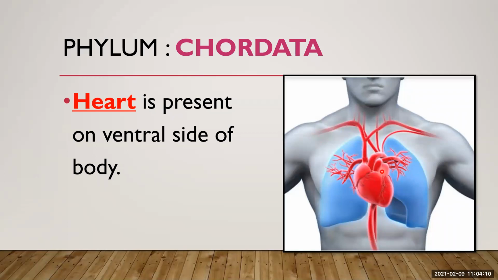It pumps the blood. Whenever impure blood comes into the heart, the heart removes the impurities, and pure blood is again supplied all over the body with the help of the circulatory system. So this is a muscular part present in the body, known as the heart, which provides pure blood all over the body with the help of the circulatory system. So heart is present on the ventral side of the body.